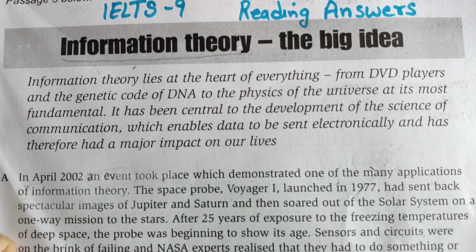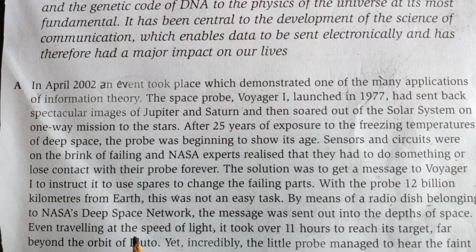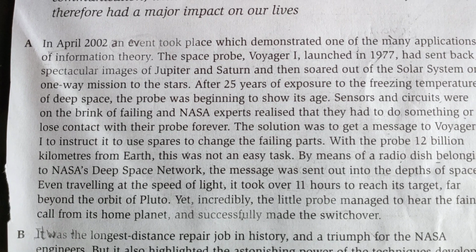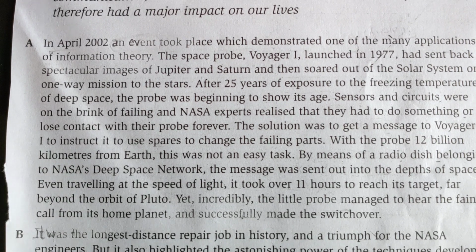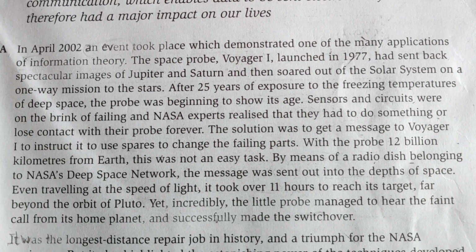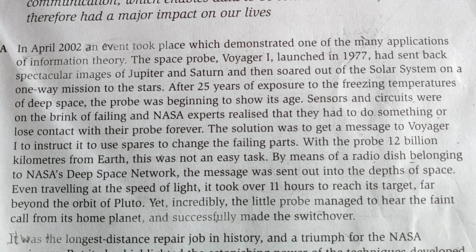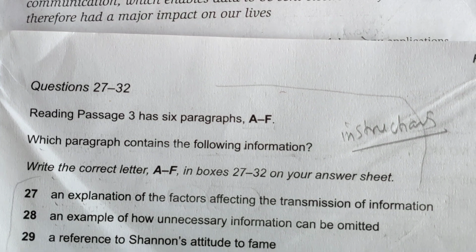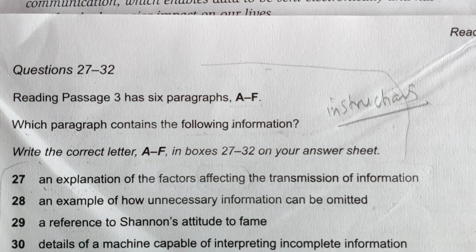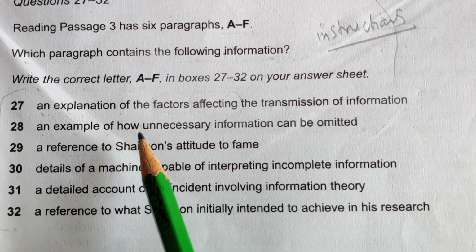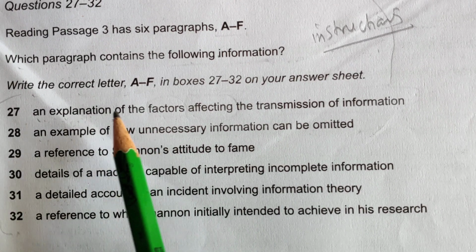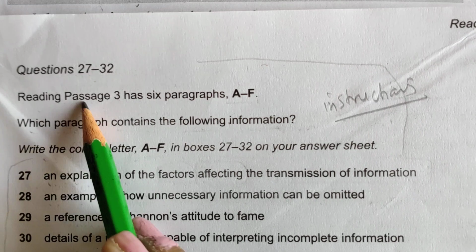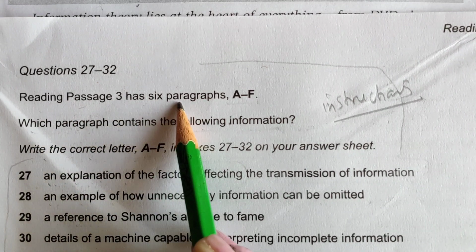Okay, now this reading has been divided into smaller paragraphs with alphabets from A to F. From A to F they have given the paragraphs. Okay, first thing, after finding the reading passage, the first important thing is always try to find the type of questions they have given for this reading. The reading passage has 6 paragraphs.